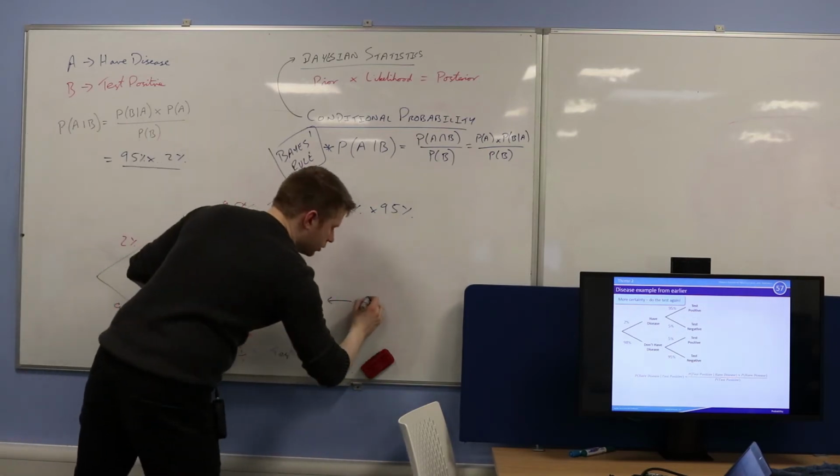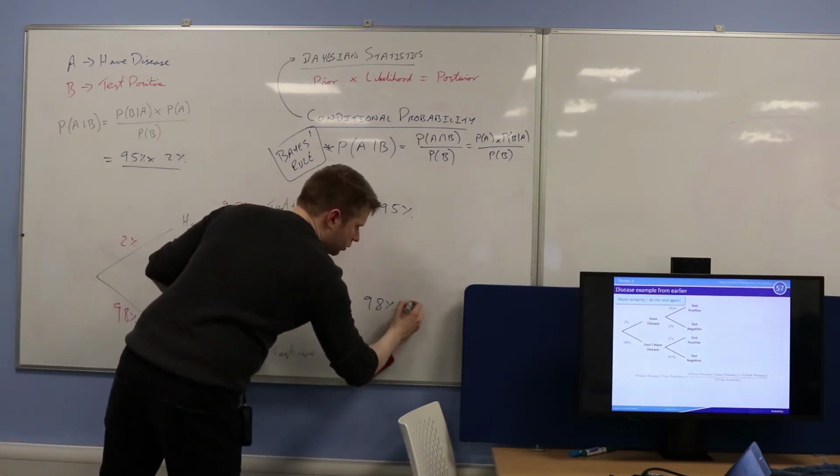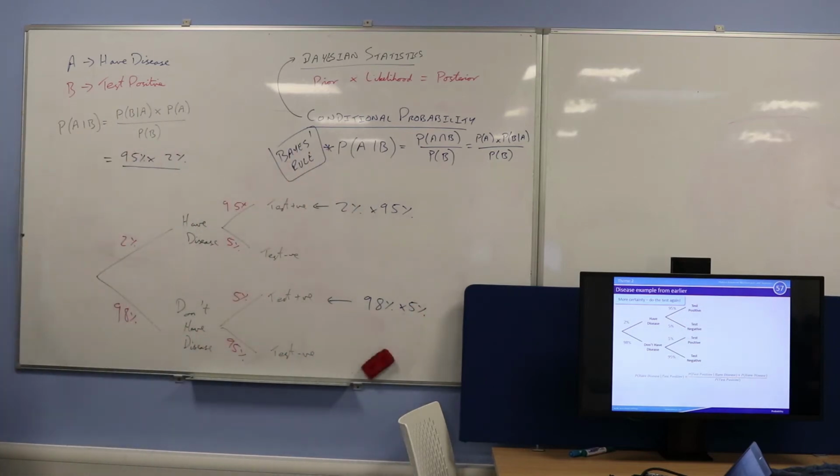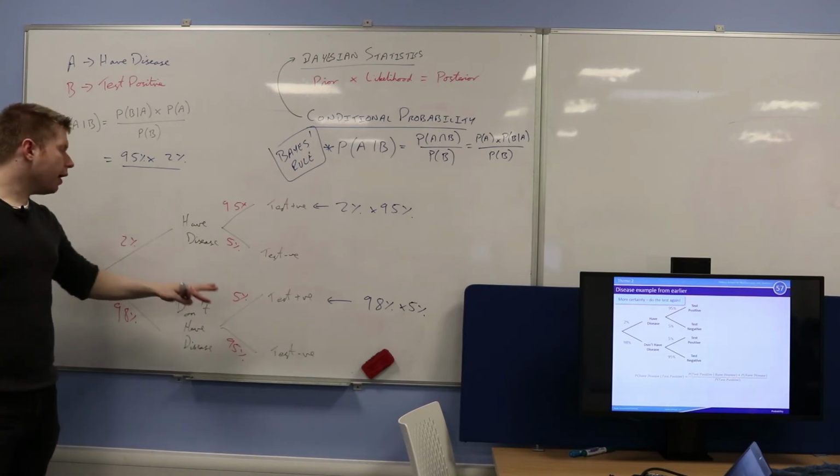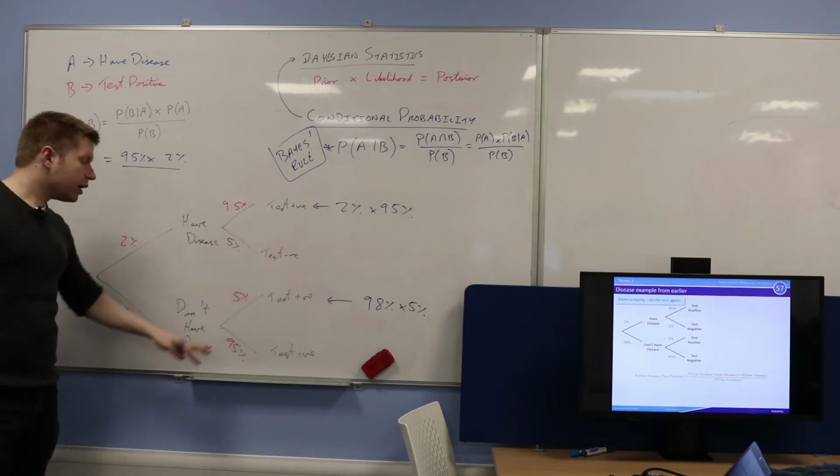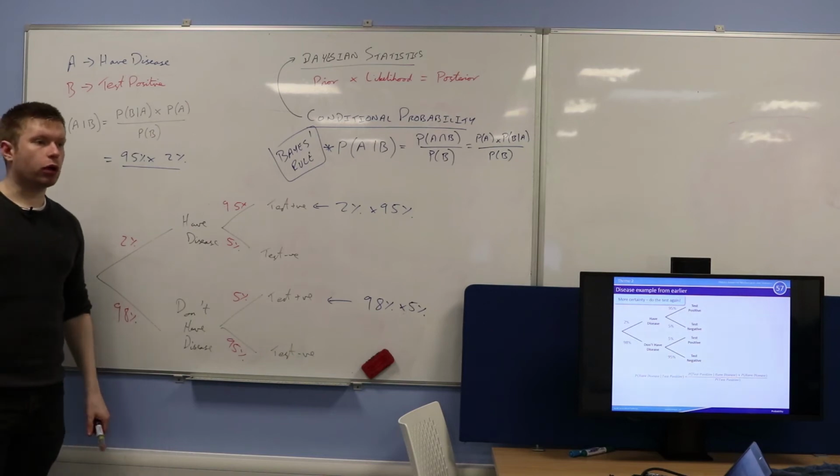Times 5%. Good. So with this one, with the probability of B, you've just got to think, how are all the different ways that I can test positive? Well, either I have the disease and I test positive, or I don't have the disease and I test positive. And you've got to think about all those outcomes, okay?